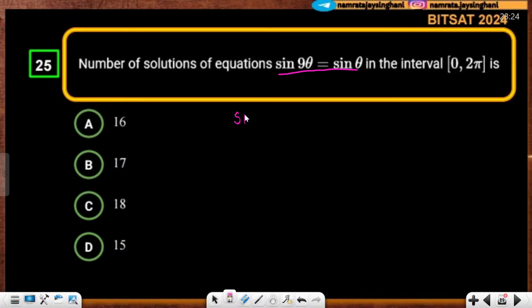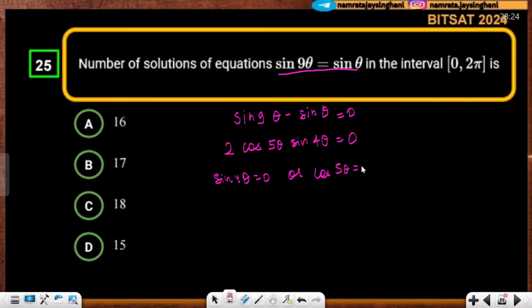So now sine 9 theta minus sine theta is equal to 0. So sine C minus sine D. Remember? Sine C minus sine D will be 2 cos of (C plus D) by 2, so that is 5 theta, and sine of (C minus D) by 2, that is 4 theta, is equal to 0. So from here, sine 4 theta is equal to 0 or cos 5 theta is equal to 0.